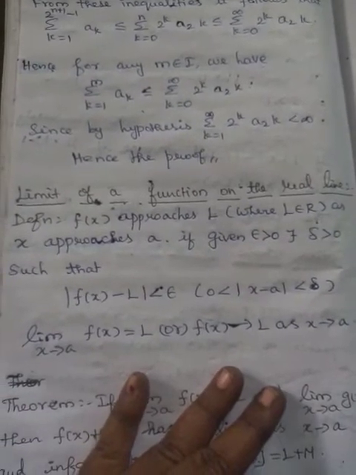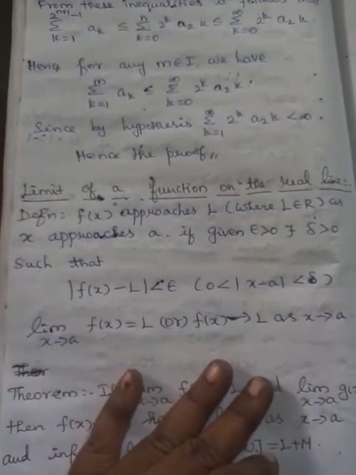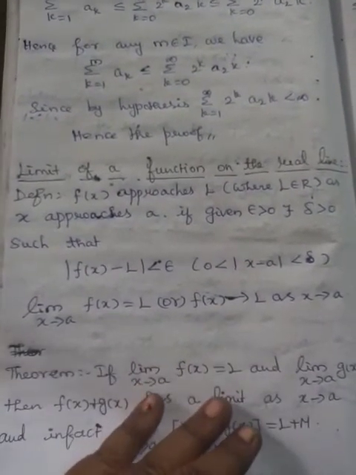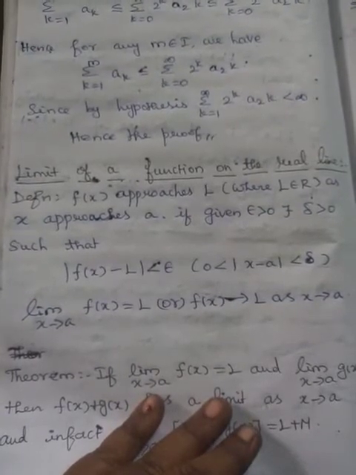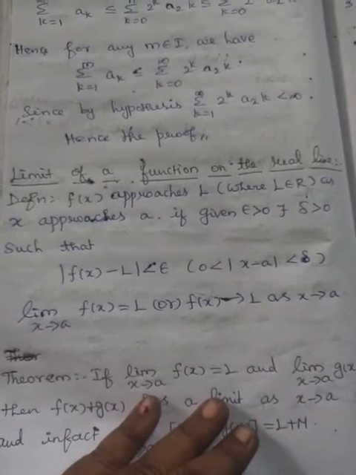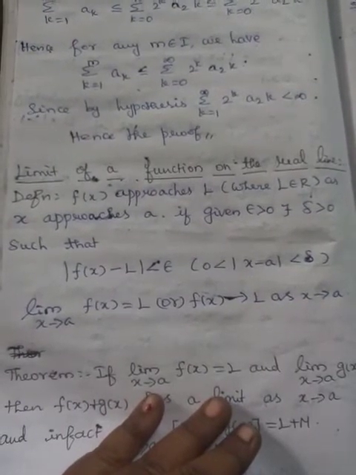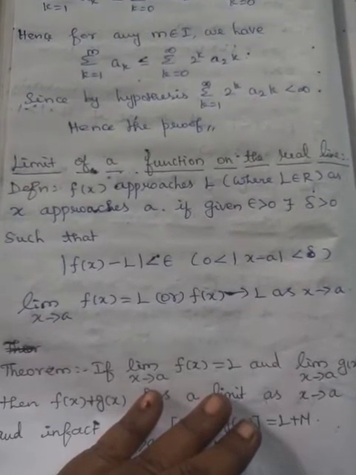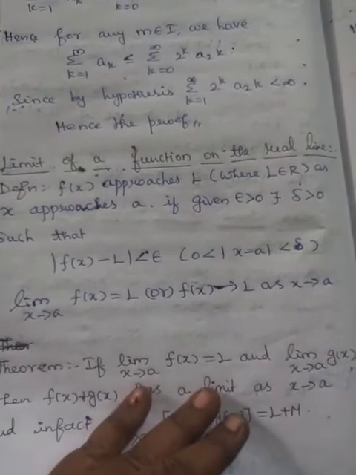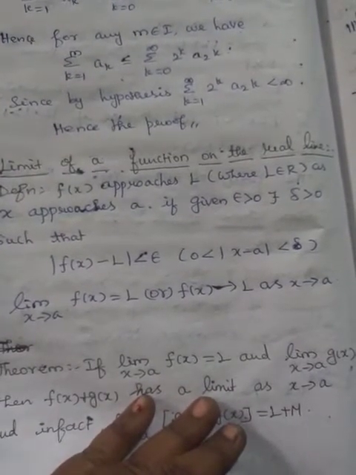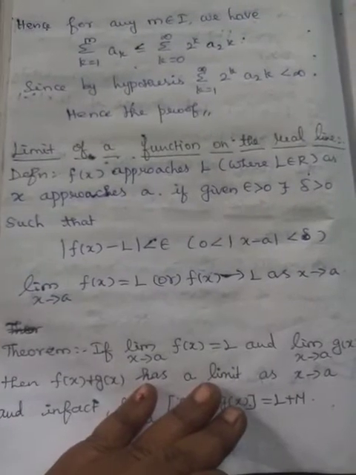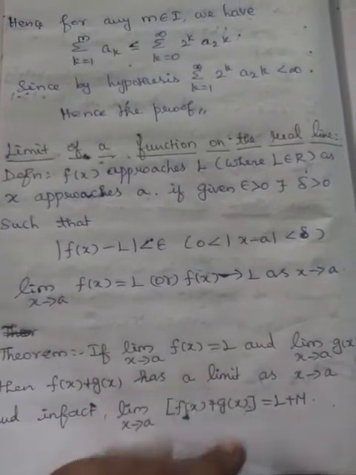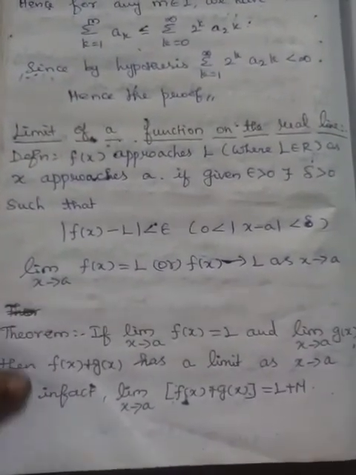Limit of a function on the real line. This is the next topic. Definition: f of x approaches L, where L belongs to R, as x approaches a, if given epsilon greater than 0, there exists delta greater than 0 such that modulus of f of x minus L is less than epsilon whenever 0 is less than modulus of x minus a is less than delta. We write limit x tends to a, f of x equal to L, or f of x tends to L as x tends to a.